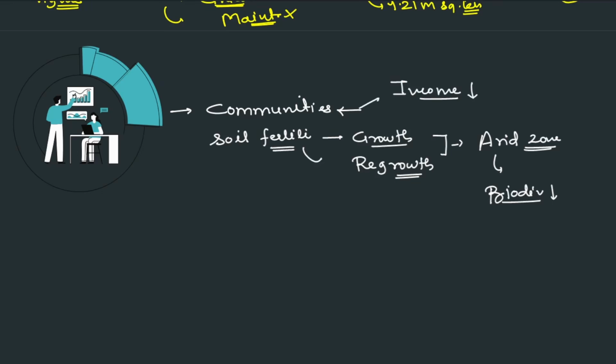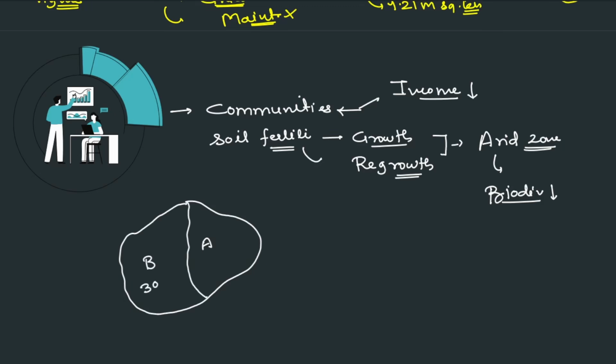And the second thing, rise in conflict over grazing rights. That means when the area is reduced, let's say initially there are 30 people in this zone and 30 people in the B zone. Now this area converts into a desertified area.